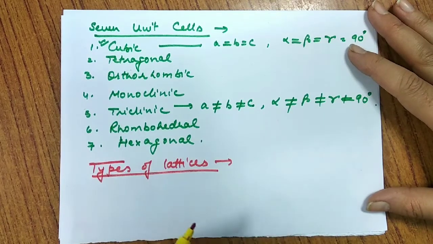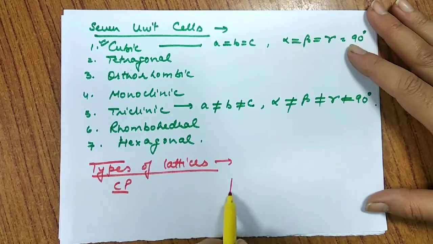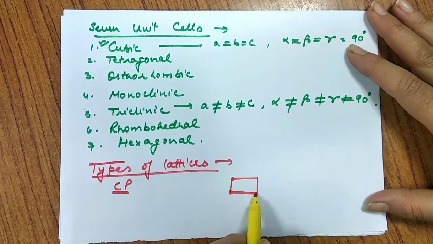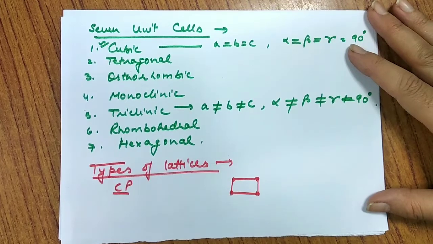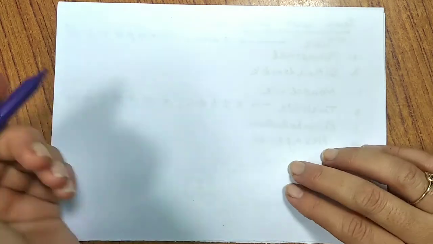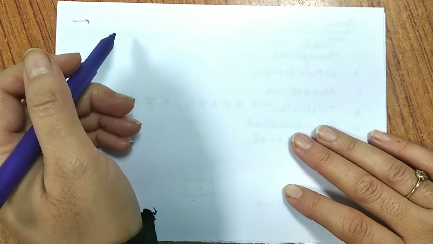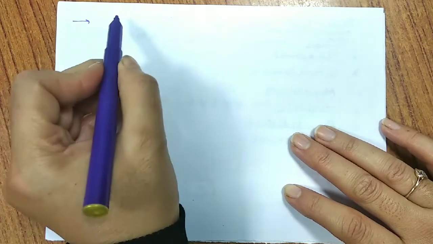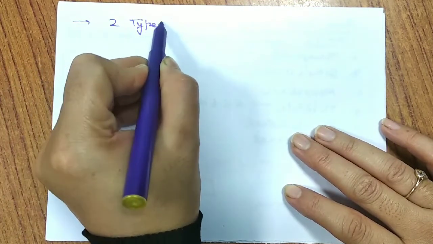We generally assume that yes, constituent particles are present, so they must be at the corner and that gives a particular shape. Like if we join the centers of these, then I get the shape of rectangle. So based on the arrangement of the crystalline particles in a unit cell, we basically have 2 types of lattice.